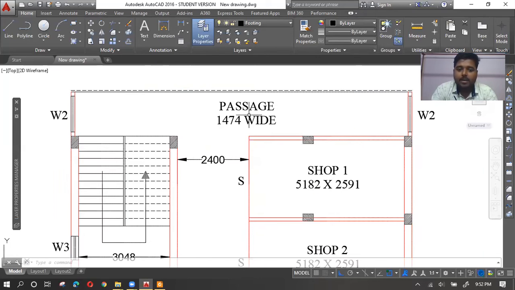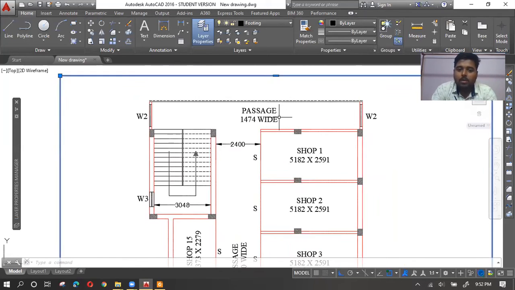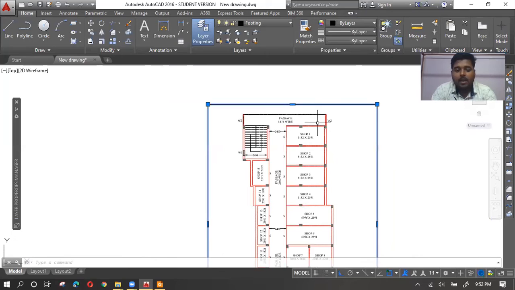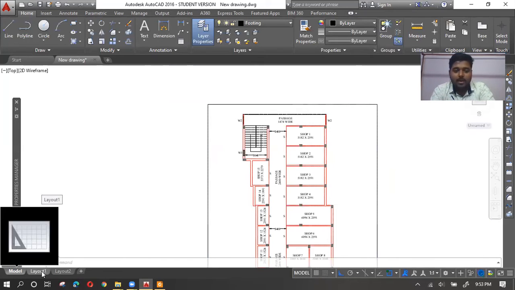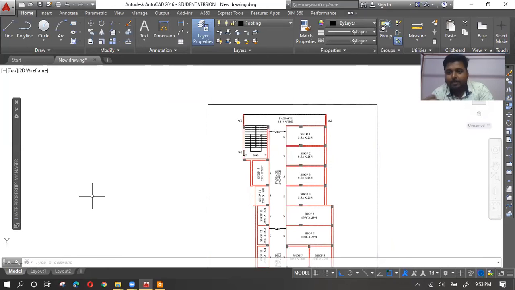So I have set the dimensions as 280 because I know if I do it this way, then when it is printed, it will show as 2.5 millimeters. And a major importance of doing this is, maybe some of you can say that there are already existing layout options in AutoCAD. You can set A4 dimensions and A3 dimensions there and do these things. But no, I suggest you not go for these layouts.